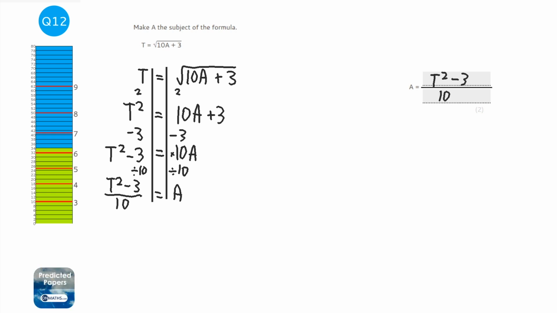Now it's really important that if the letters are capitals, we keep them as capitals. If they're lowercase, we keep them as lowercase. It does matter what case the letters are, so if it's uppercase or lowercase.